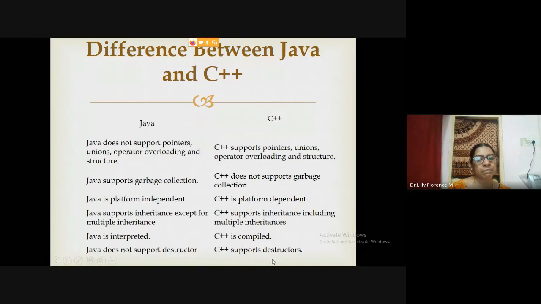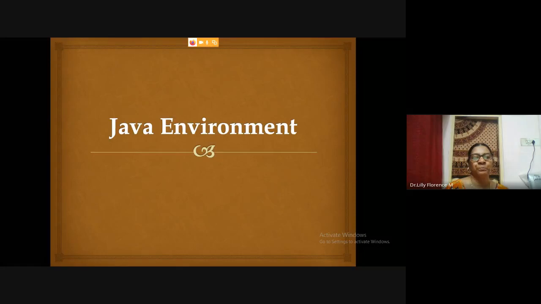Then C++ supports destructors, but Java does not support destructors. No need to define a destructor explicitly. The JVM will take care, that is, the Java Virtual Machine will take care of the destructor operations. So no need to define the destructor explicitly in Java programming. These are some of the differences in the environmental way and in the programming way between C++ and Java programming.